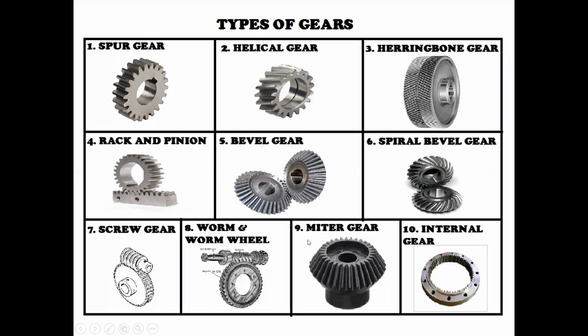How do we arrange the bevel gear? So this is the arrangement. Just observe the diagram of how we arrange the bevel gear system.